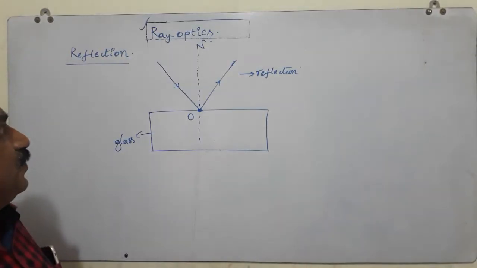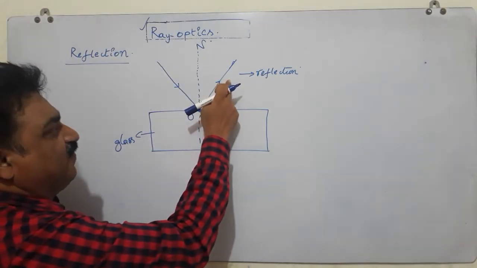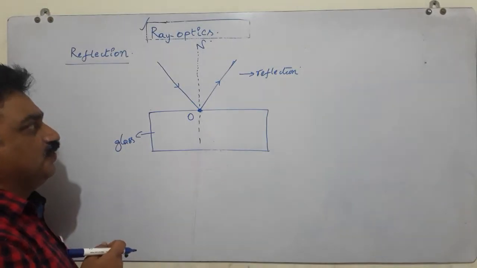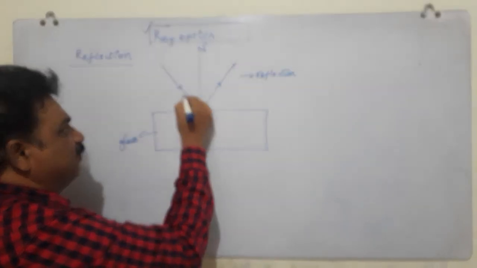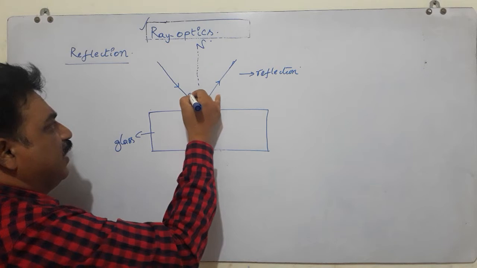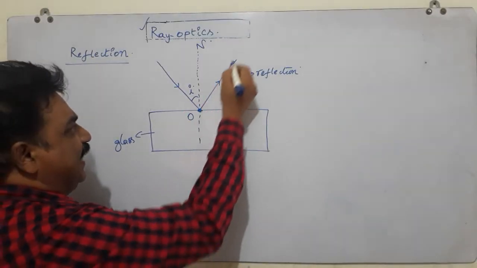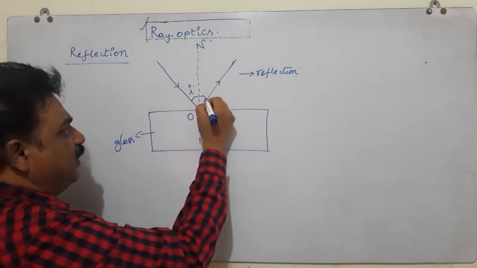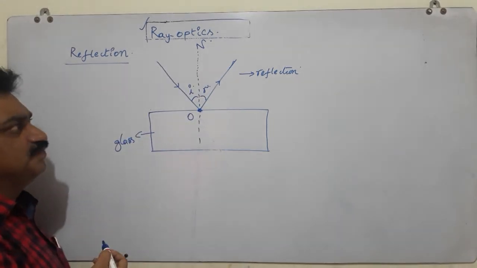Here, this is the incident ray, this is the reflected ray, and this is the normal. If you observe carefully, the angle made by the incident ray with the normal is called the angle of incidence, and the angle made by the reflected ray with the normal is called the angle of reflection.